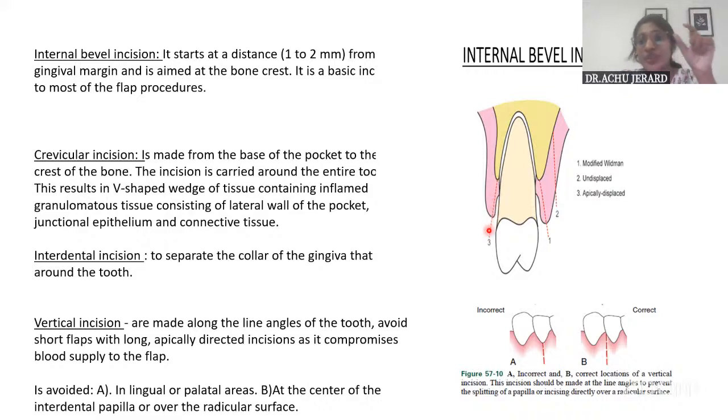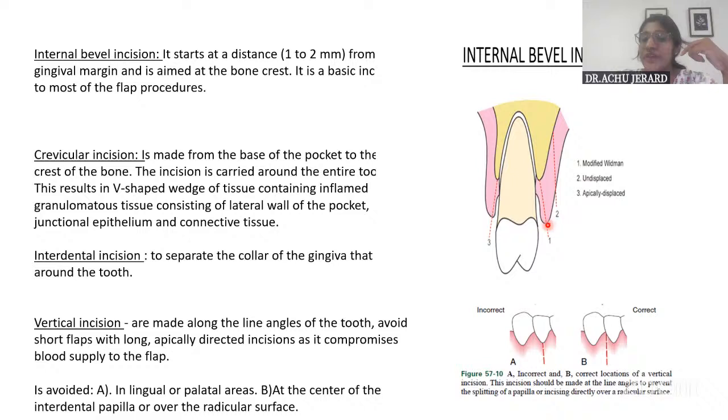So for that, you need to know there is something called pocket lining and pocket wall. The epithelial lining is the pocket lining, whereas the pocket wall comprises this lining as well as the entire tissue lateral to the lining. In apically displaced flap, we aim to preserve the keratinized tissue and width of attached gingiva as much as possible. We just remove the lining, and then this flap is apically pulled down and sutured.